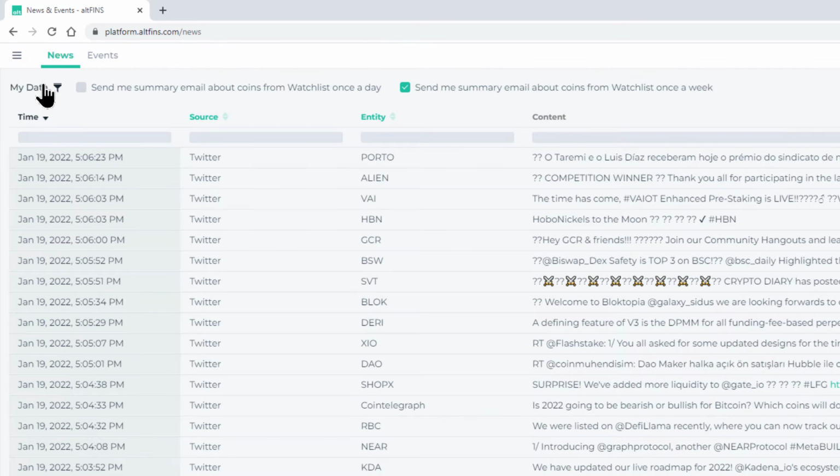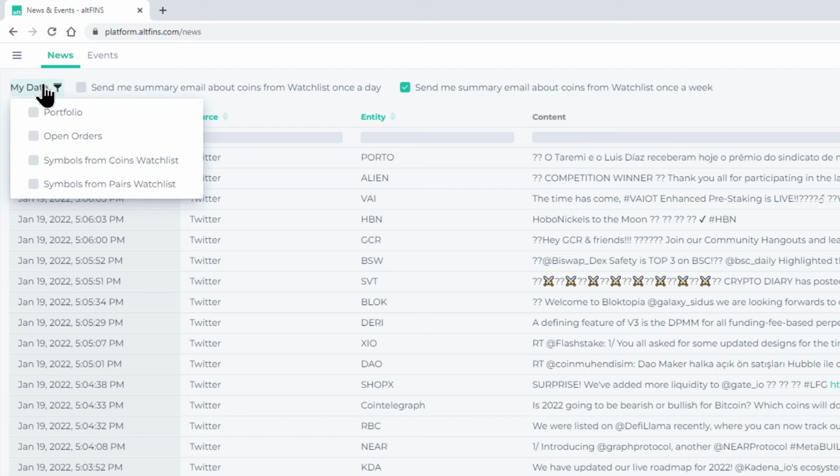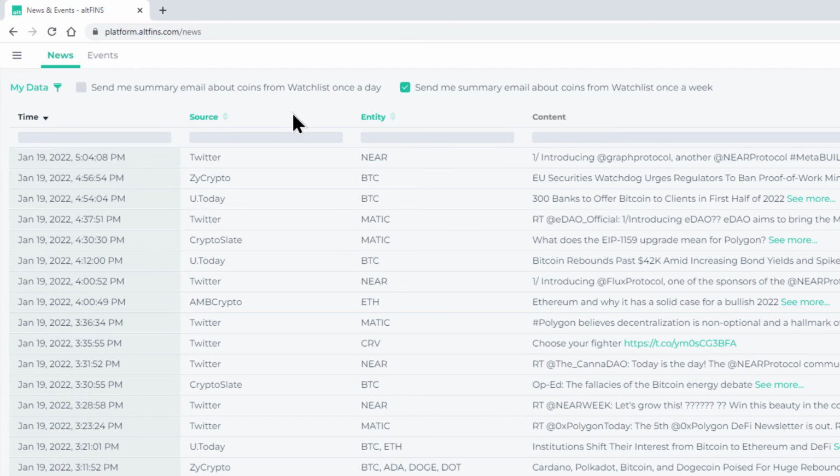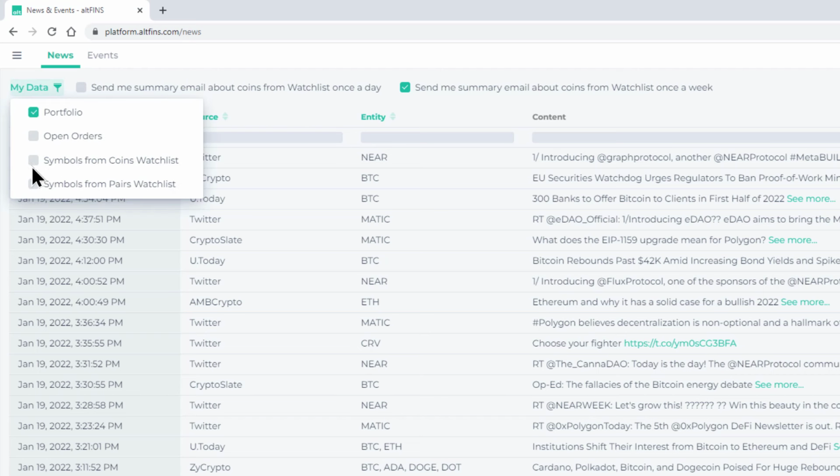Don't forget that you can also filter all of this data by either your portfolio, if you have connected your portfolio or account with our platform. Then you can easily just see the news events for your portfolio only. Or if you don't have a portfolio connected or your exchange account connected to our platform, you can also create a watch list and just see the news for the watch list coins.